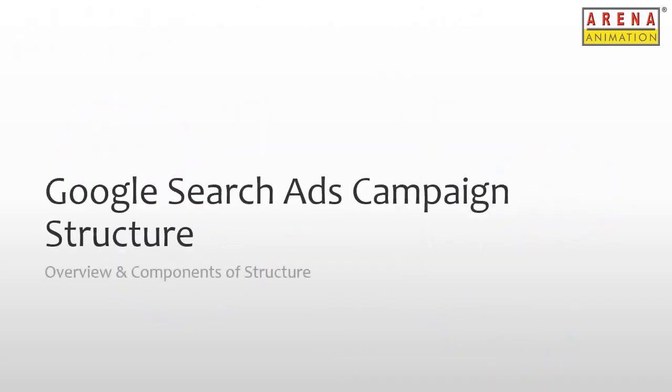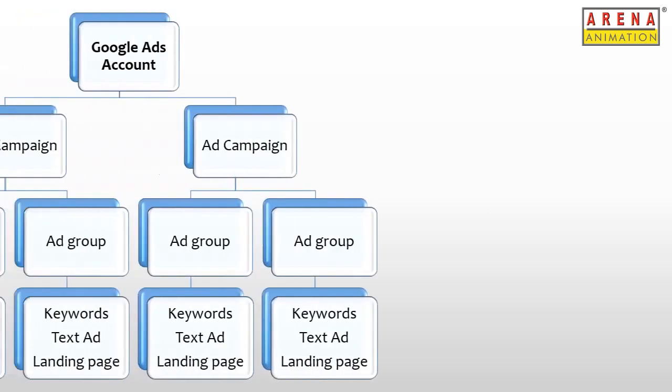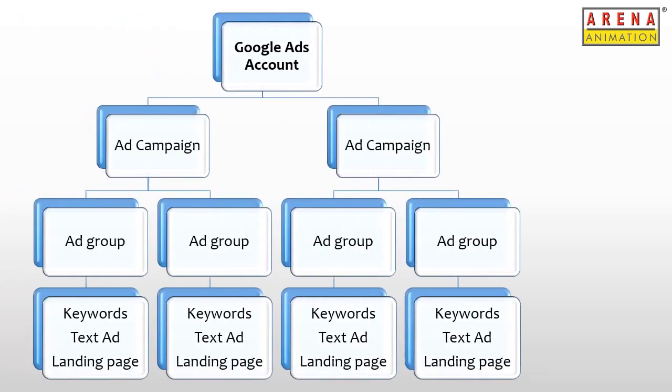Moving on to the next topic, let's look at the campaign structure for Google search ads. It's important to understand the different components that make up the structure. We will go through each of these components in more detail later on. As explained previously, in order to promote search ads on Google, brands will need to first create a Google Ads account.